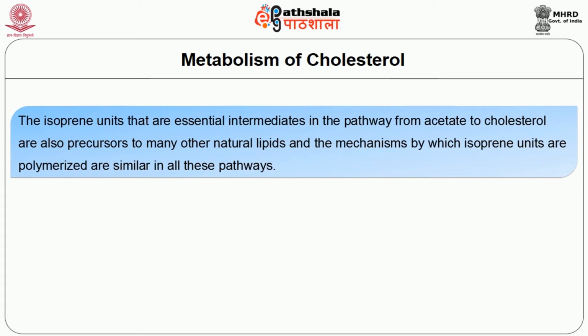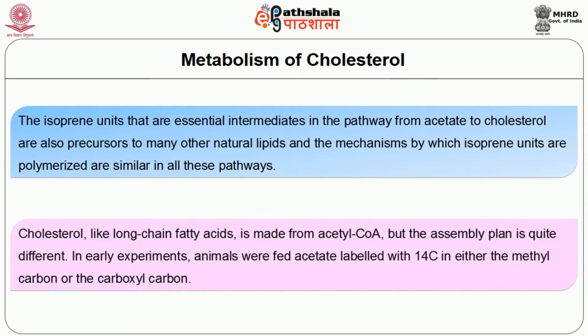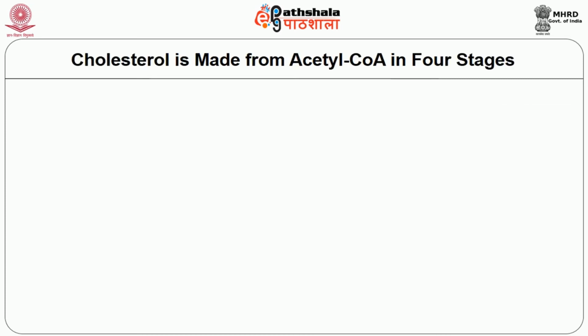Cholesterol is made from acetyl-CoA in 4 stages. Cholesterol, like long chain fatty acids, is made from acetyl-CoA, but the assembly is quite different. In early experiments, animals were fed acetate labeled with C14 in either the methyl carbon or the carboxyl carbon.